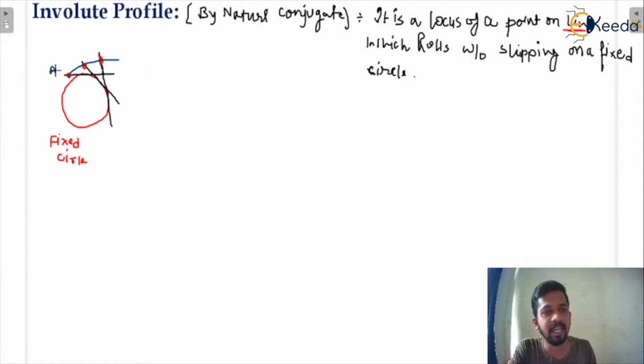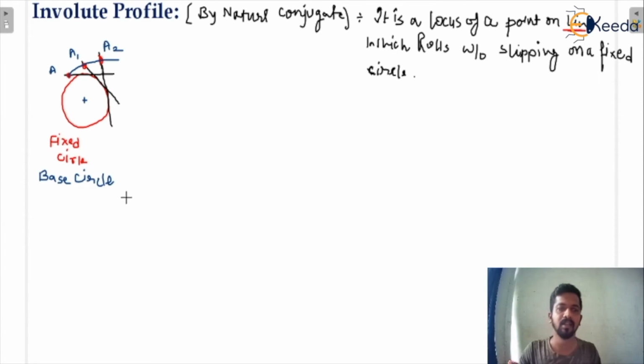So if this is A, this is A1 and this is A2. This is one single line which is in rolling condition on a fixed circle. This fixed circle, in the gear, is known as the base circle. This is also known as the base circle of the gear. Here you can say this is A1 and A2, and you can consider A3 like that.